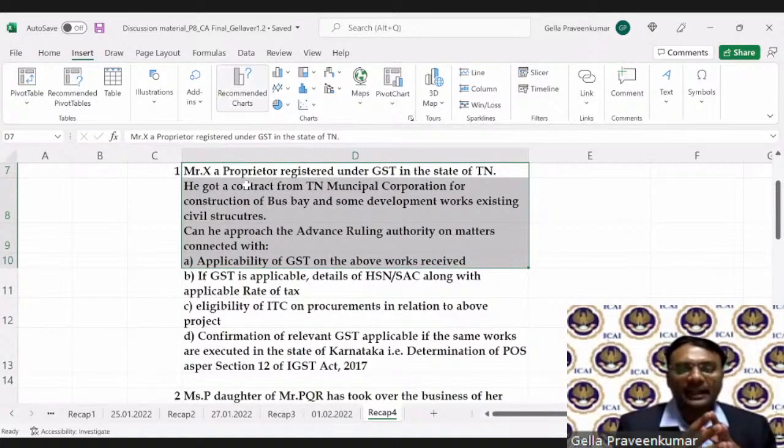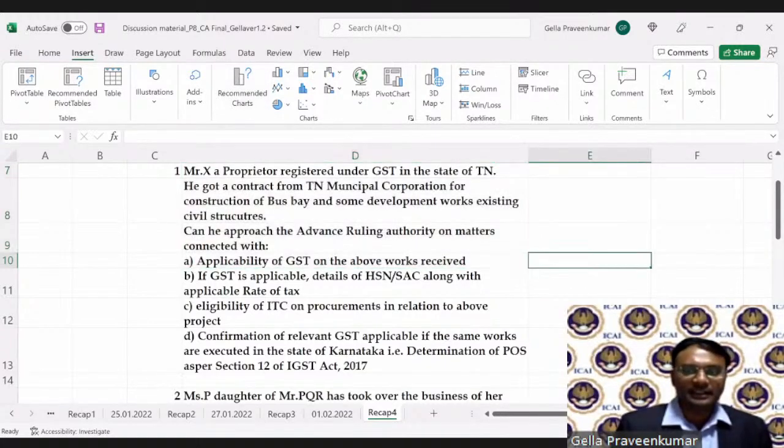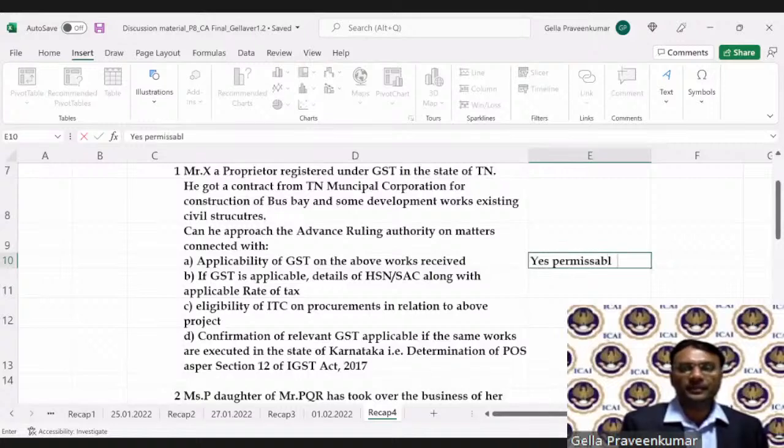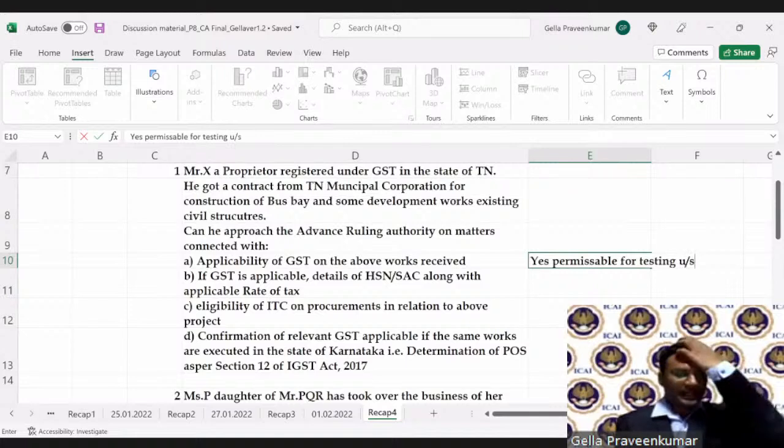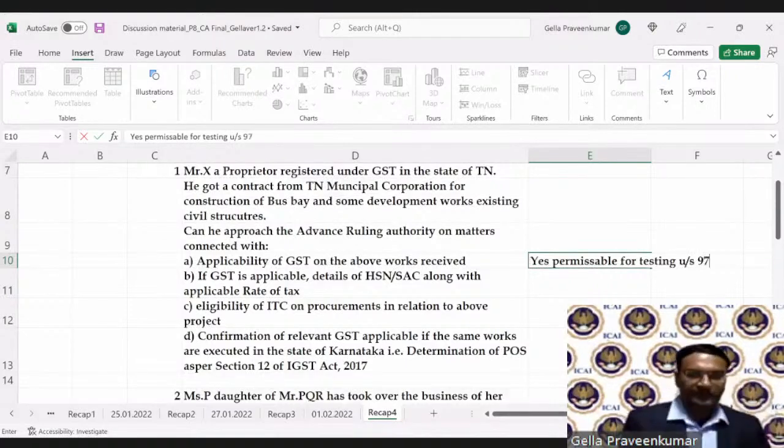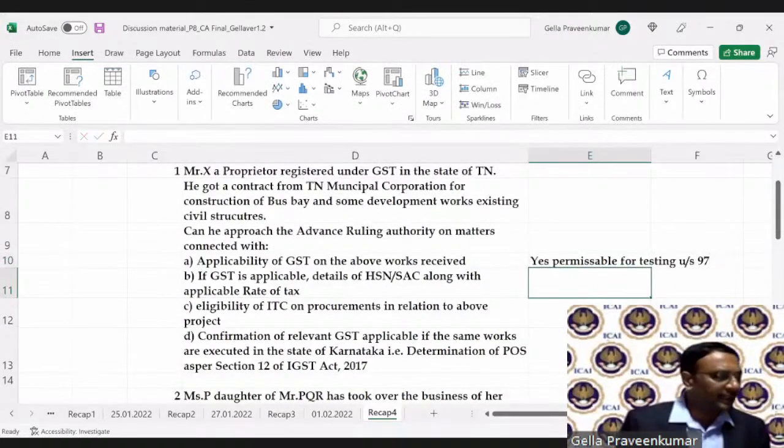Namita gave her answer: for A, is it a supply? It can be asked. Namita says yes, and I would also say yes. This is a question permissible for testing under Section 97. So under Section 97, yes, this is a question which can be asked.